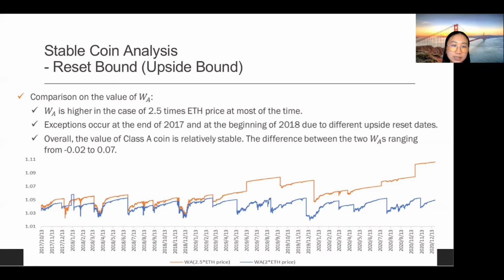After 16th May 2019, the gap between these two WAs widened, for the orange line only has regular payouts since then, while its counterparty has several upward or downward resets in the same period. Overall, the size of the difference between the two WAs is small, indicating that the value of Class A coin is relatively stable.